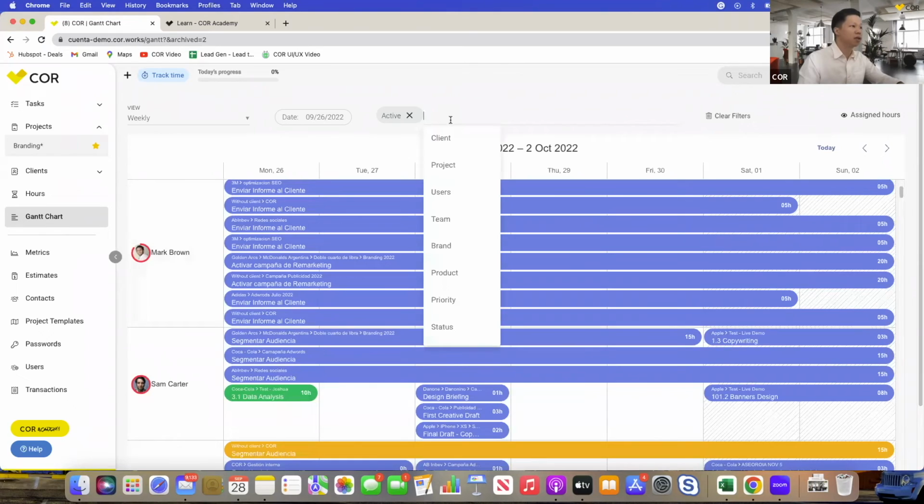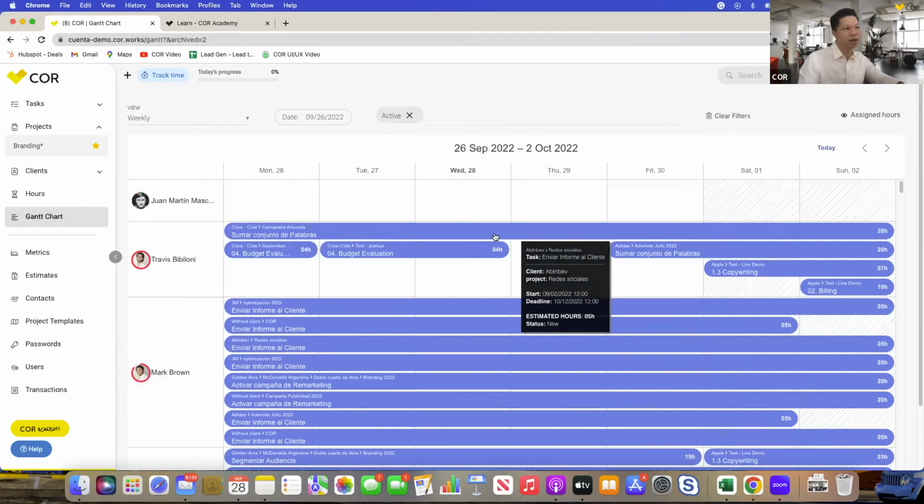And there's a lot of filters that you can play around here. So if you want to go for specific clients, you want to take a look at people that are involved with specific projects, specific teams, there's a lot of things and a lot of navigational tools that you can play around with in COR. It'll take us a whole day if we just go through them all for today's session, right? And you can view this on a weekly, bi-weekly, or a monthly basis.